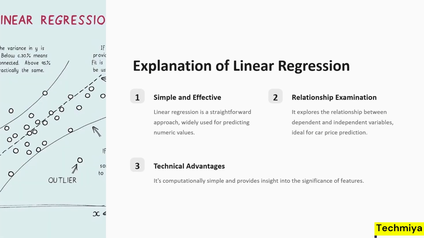So why do we have to use linear regression? Because it is simple and effective. Relationships can be easily established. It has got technical advantages. Here, the data sets will be fed into the machine learning model, where we have to find the best fit line. With the help of the formula y equals mx plus c, where y is a dependent variable and x is an independent variable, we will be able to predict the price.